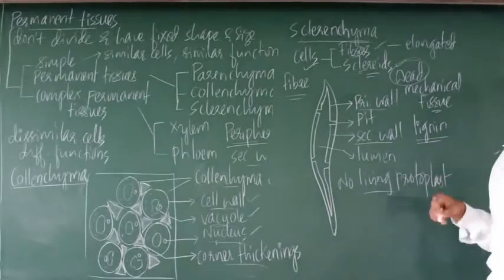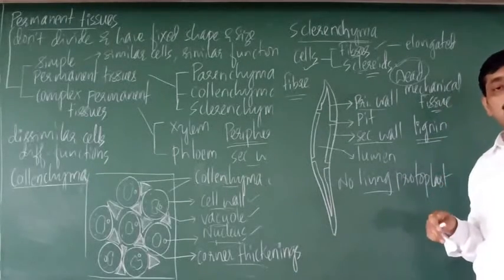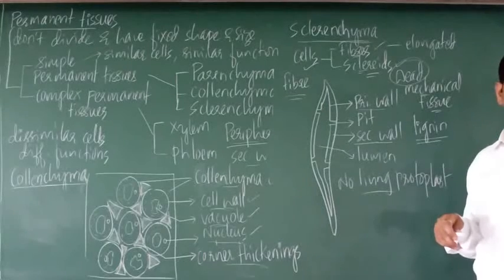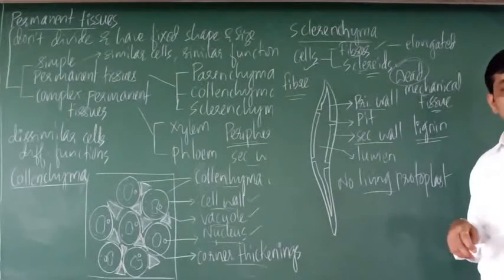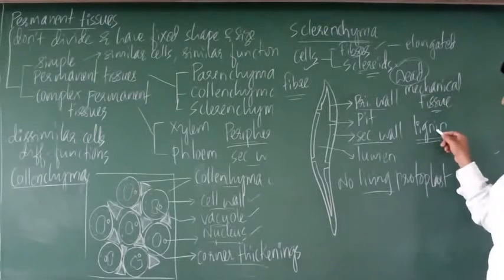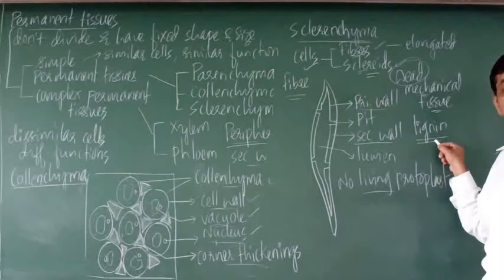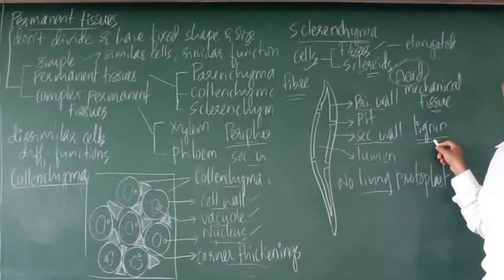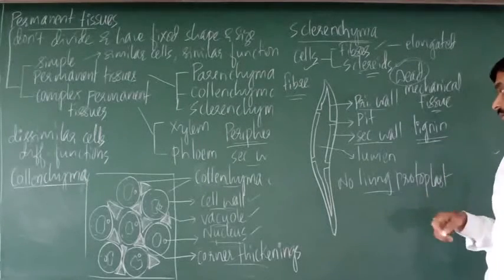Lignin is the secondary wall material of sclerenchyma, which is also a type of polysaccharide or carbohydrate.